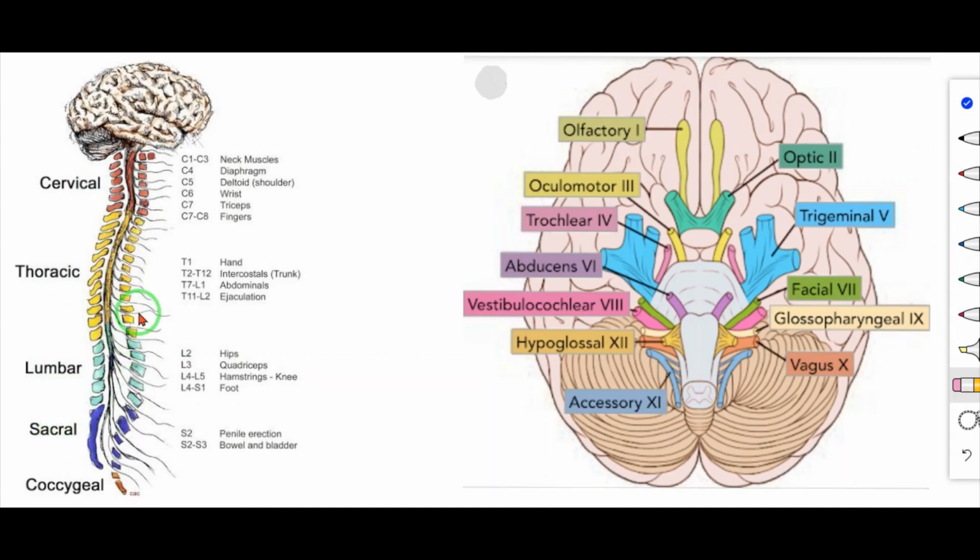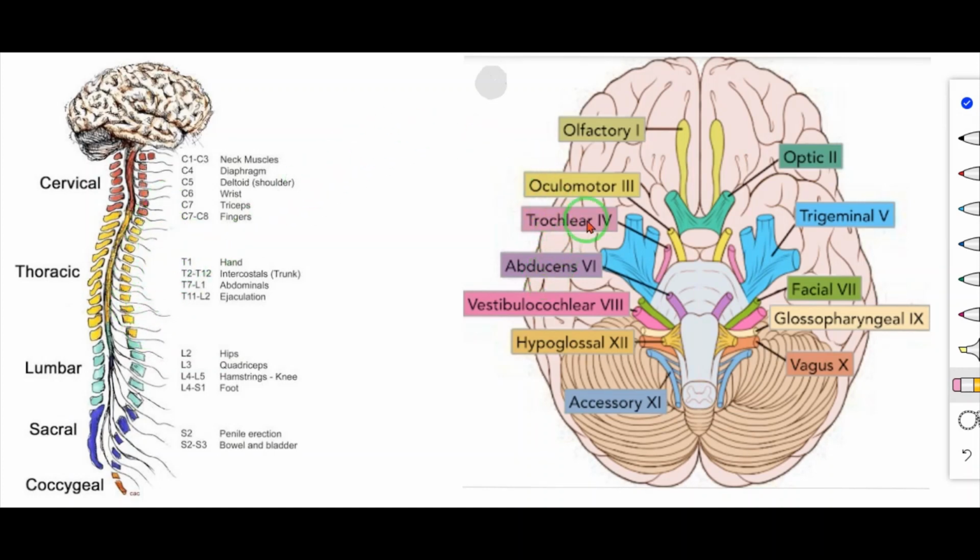Each spinal nerve has a dorsal sensory root and a ventral motor root. So two roots are there. Already I have shown: one is the dorsal sensory root and another one is the ventral motor root. The direction of impulses in the dorsal spinal root is towards the spinal cord and in the ventral root is away from the spinal cord. So this is the spinal nerves.